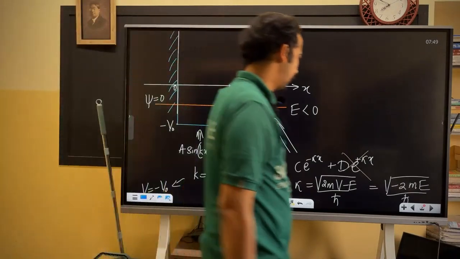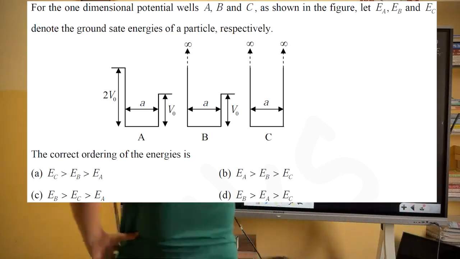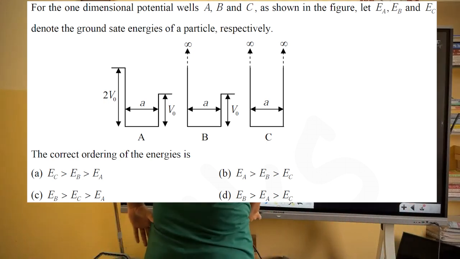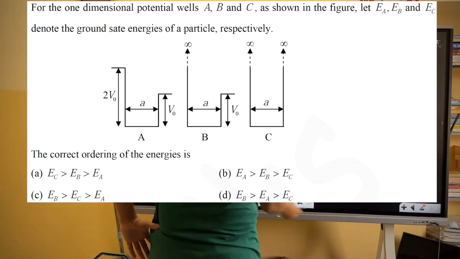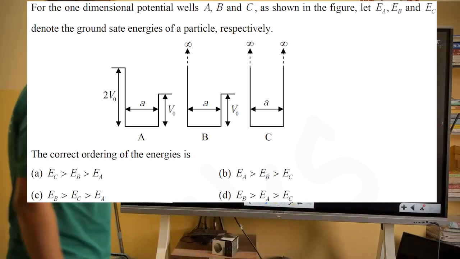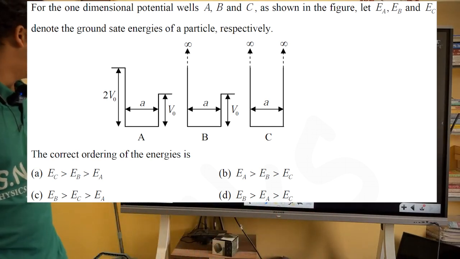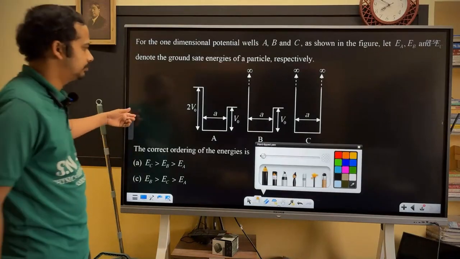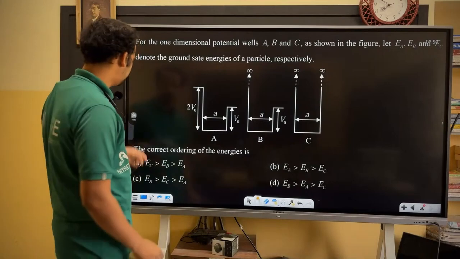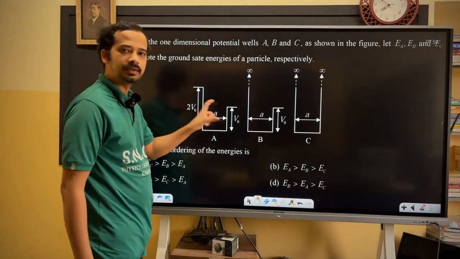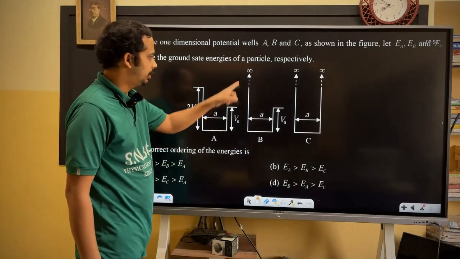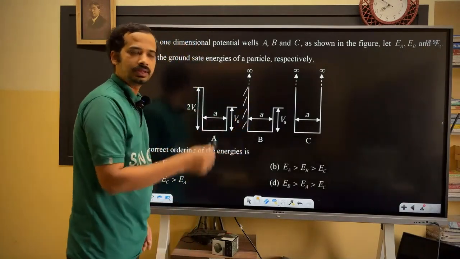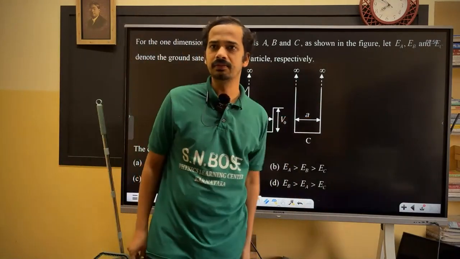So grab this idea. For a one-dimensional potential well A, B, C, as shown in the figure, let EA, EB, and EC be the ground state energies of the particle respectively. What is the correct ordering of the energies? One is a finite square well, but not the same height on both sides. Another one is just what we solved: one side infinity, the other one is a particle in an infinite square well.